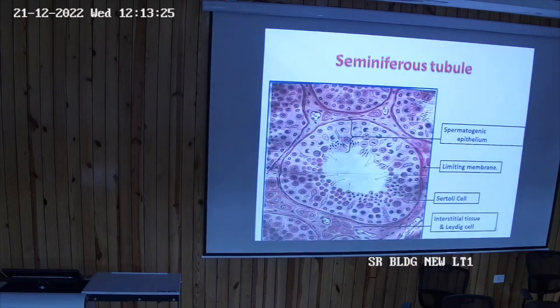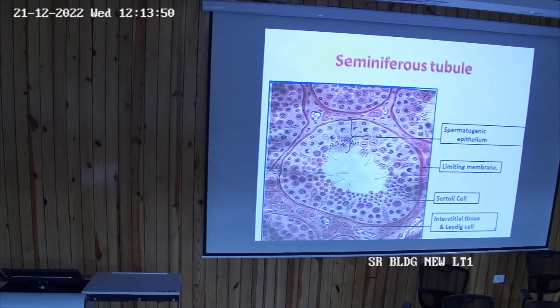If we take the section of a single seminiferous tubule, you can see different kinds of cells or the sperms. They will be lying in different generations from basal side towards the luminal side. At the luminal side, we can detect the tails of the sperms. They are visible towards the lumen.